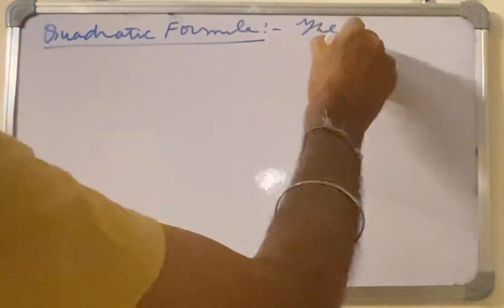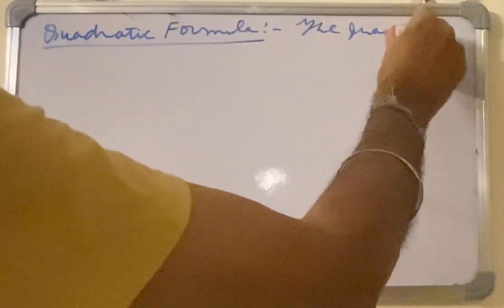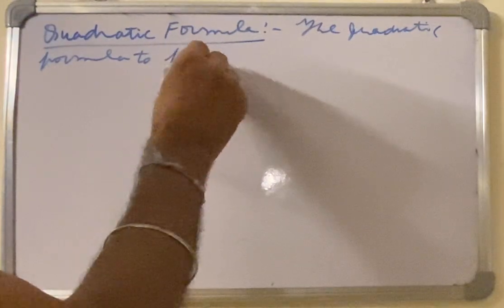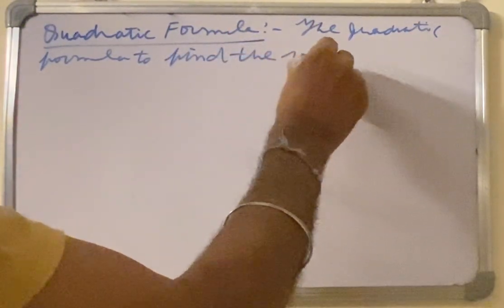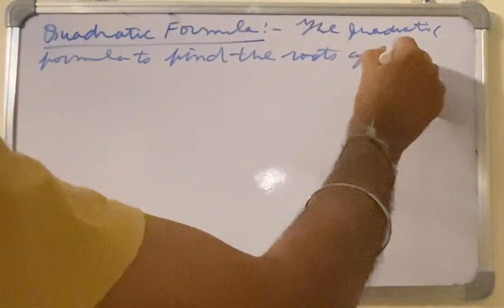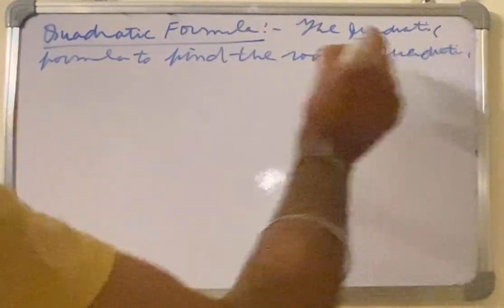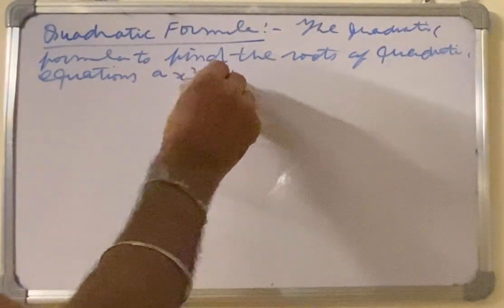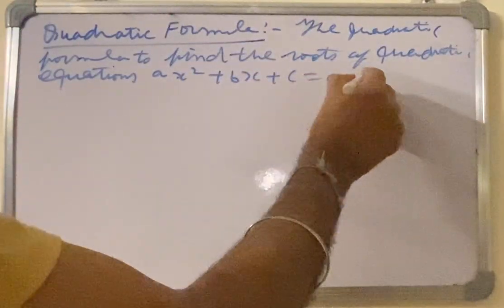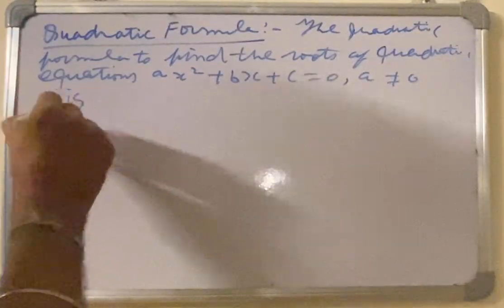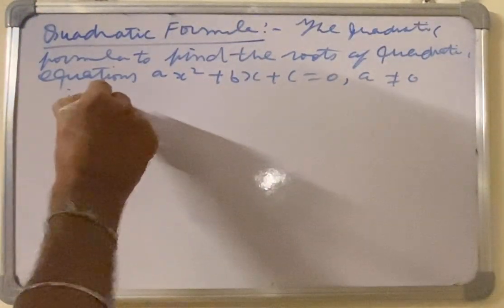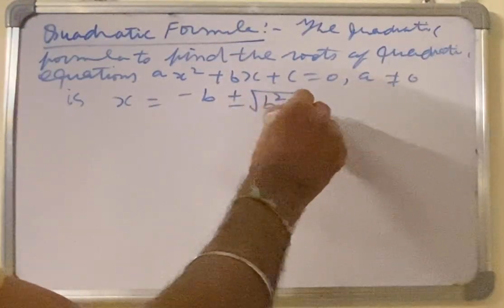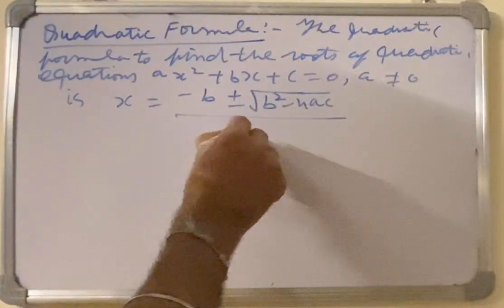The quadratic formula to find the roots of the quadratic equation ax square plus bx plus c is equal to 0, a is not equal to 0, is x is equal to minus b plus minus square root of b square minus 4ac, over 2a.